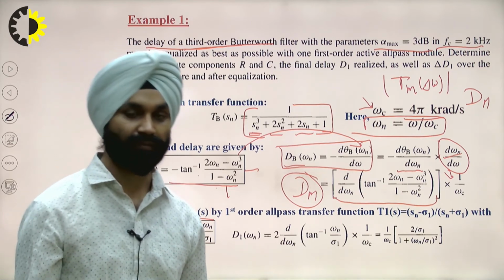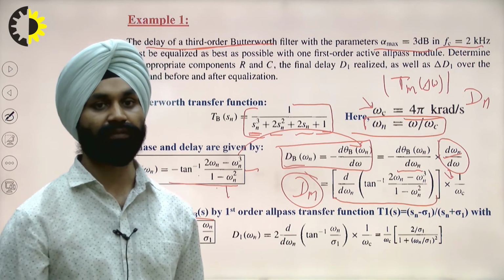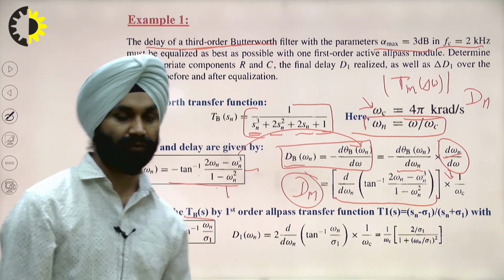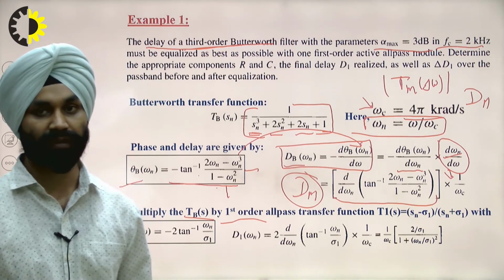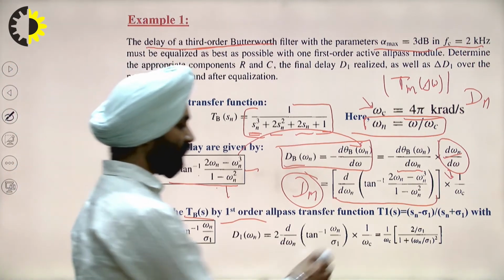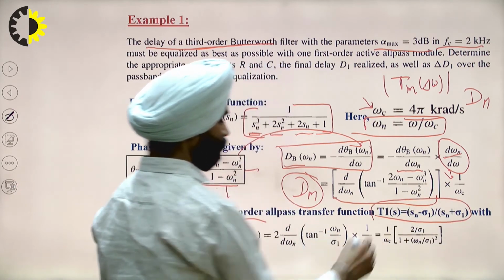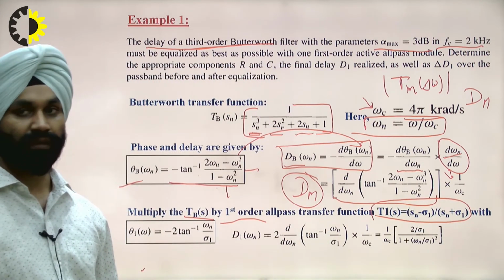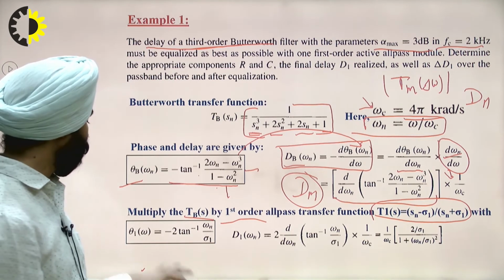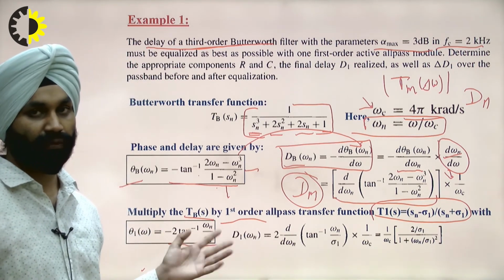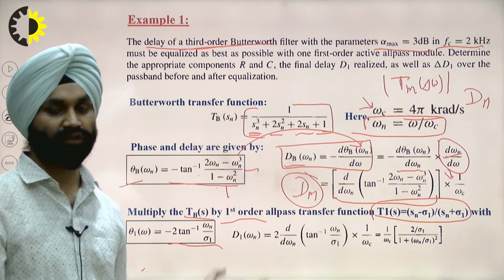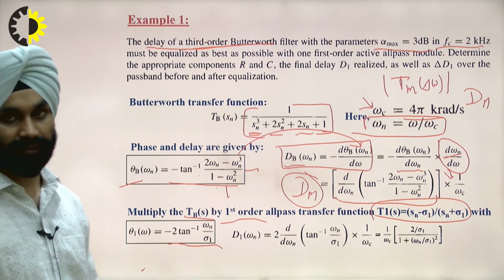Second, whatever all pass filter we are cascading. So a first order filter we are cascading here. If we are cascading a first order filter, we know that its transfer function is given by this equation. Magnitude is 1 and the phase is given by tan inverse omega n by theta 1 into -2, which is the general equation we have just discussed before.